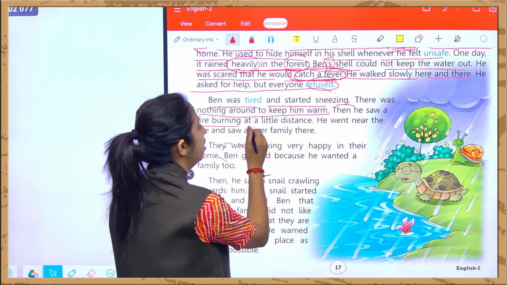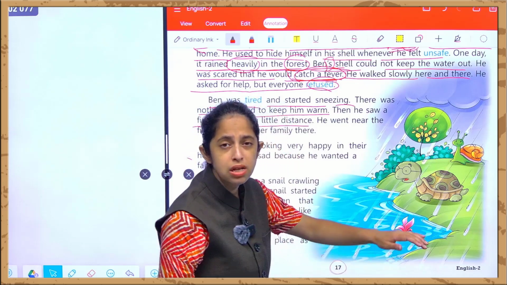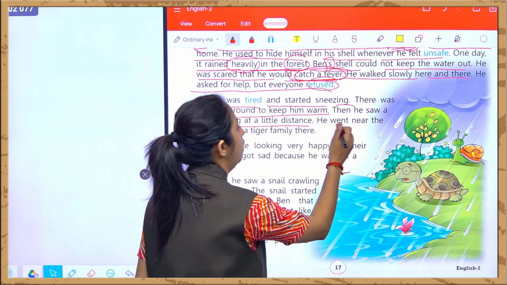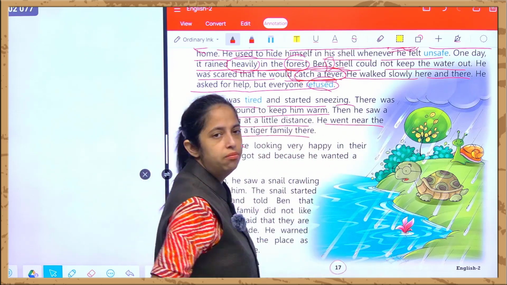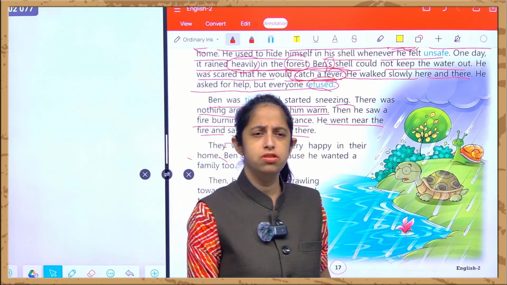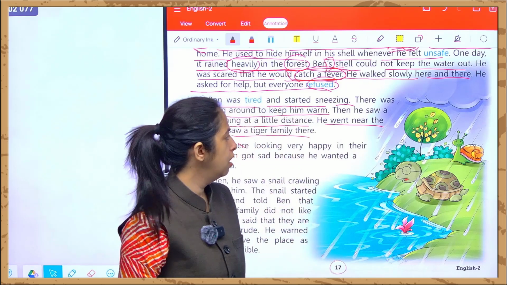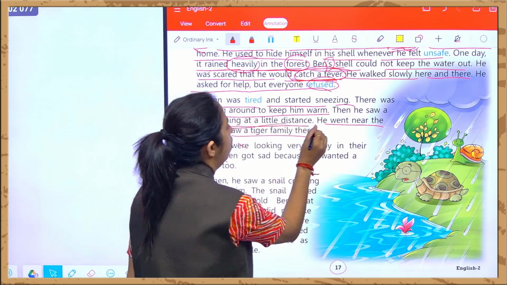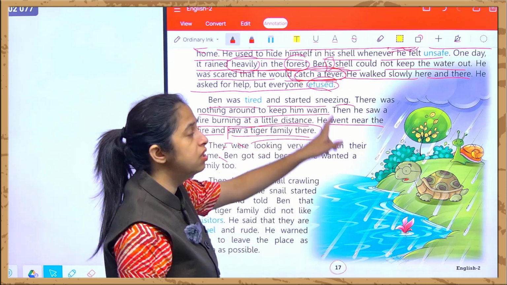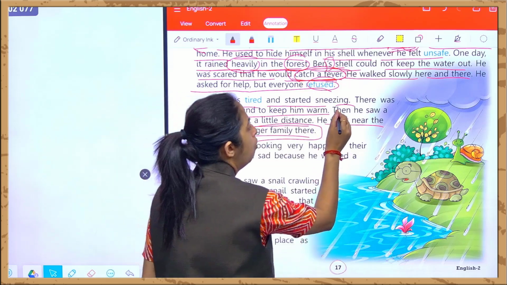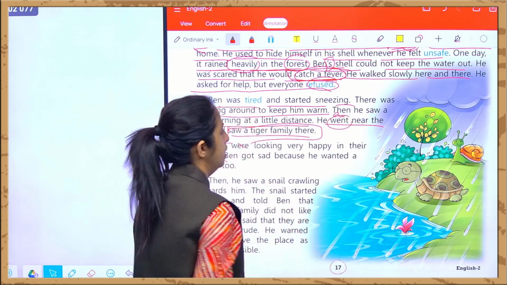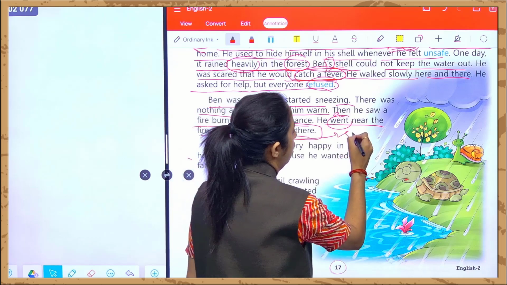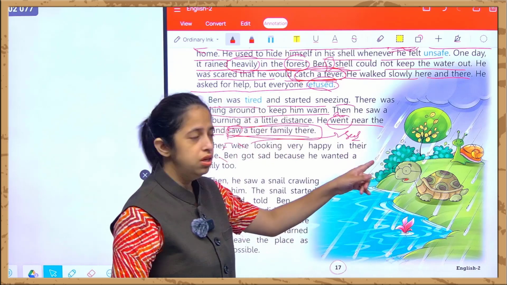And there he saw a fire burning at a little distance. एक थोड़े से डिस्टेंस पे ही he saw that there was a fire which is burning, and he went near the fire and saw a tiger family there. See, everything is written in past tense. You can easily see go का went हो रखा है यहाँ पे, right? And you can see saw, see का saw हो रखा है. This is again a past tense of see, saw.